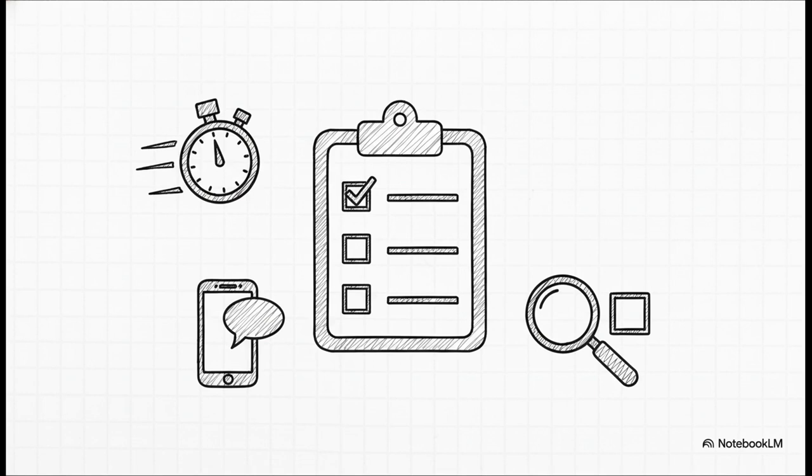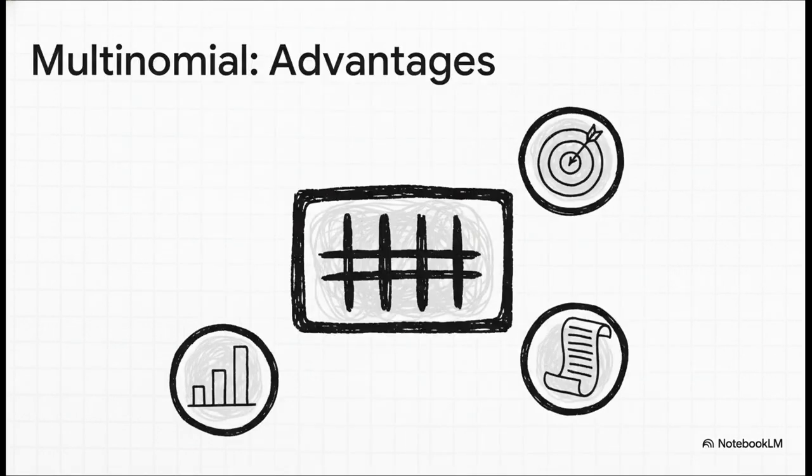So, why would you ever pick Bernoulli? Well, for one, it's incredibly fast and simple to calculate. It's especially good for really short bits of text, like tweets, where a word probably isn't going to be repeated much anyway. And here's a neat trick. It actually treats the absence of a word as a feature, which can sometimes be a really useful signal. But then you have the multinomial model. And a lot of the time, this one actually gives you better accuracy. Why? Because it's using more information. That word frequency tells you something about emphasis and importance. This makes it a much better fit for longer documents, like articles or those movie reviews we started with.